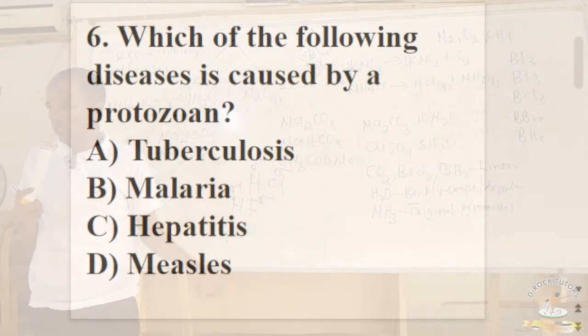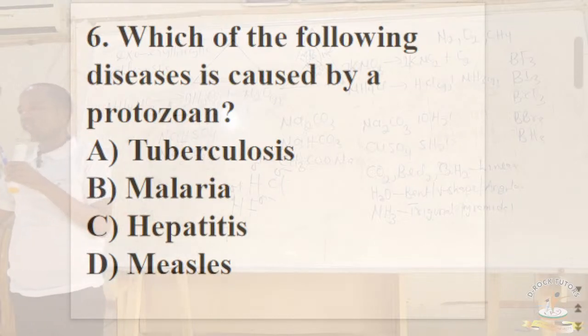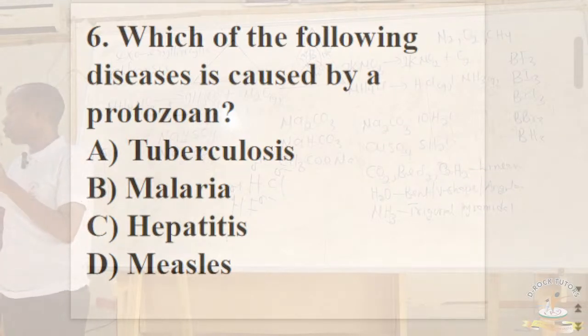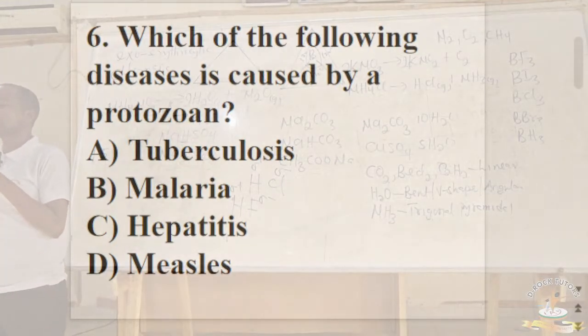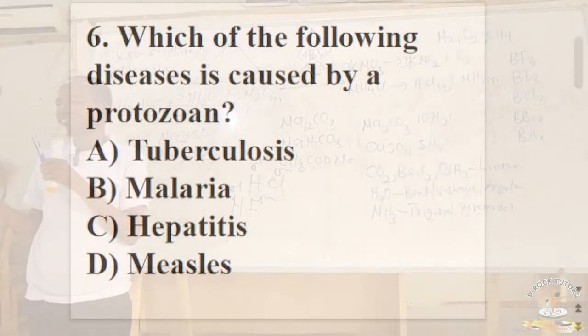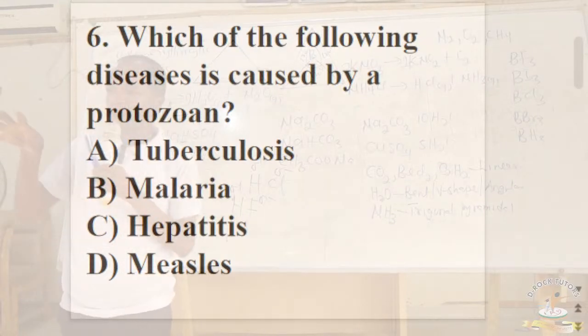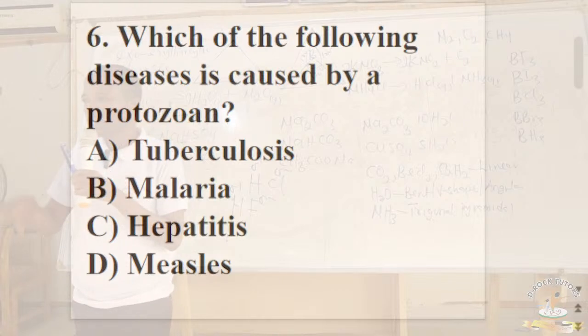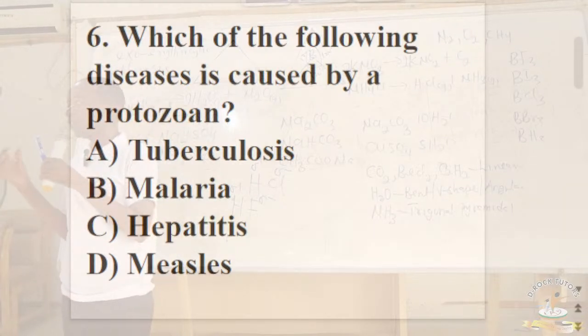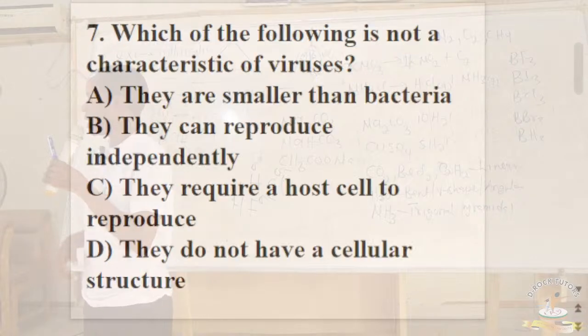Is that understood? Another question they can ask you is, there are various stages of malaria parasite. There is the sporocyte stage, the trophocyte stage, merocyte, and so on and so forth. They can ask you which of the following stages of malaria parasite is the infective stage. That's the stage that actually infects. That is the merocyte stage. So please take note of that. The next slide.